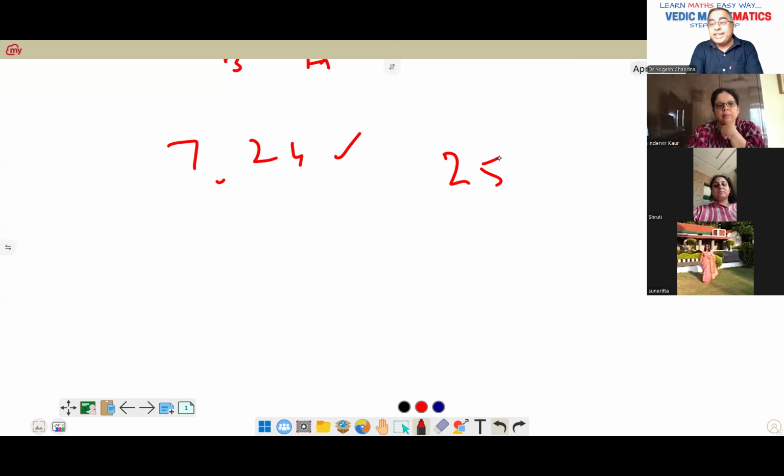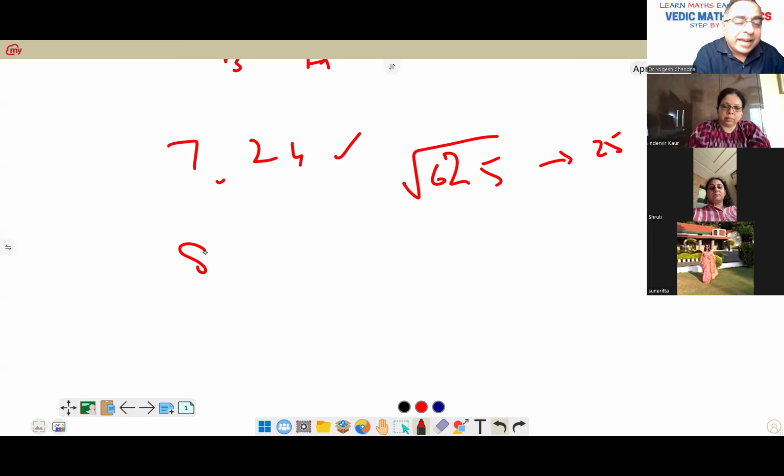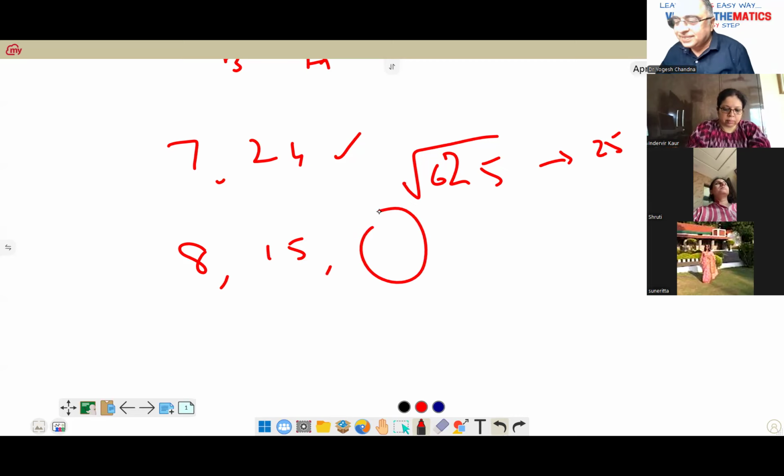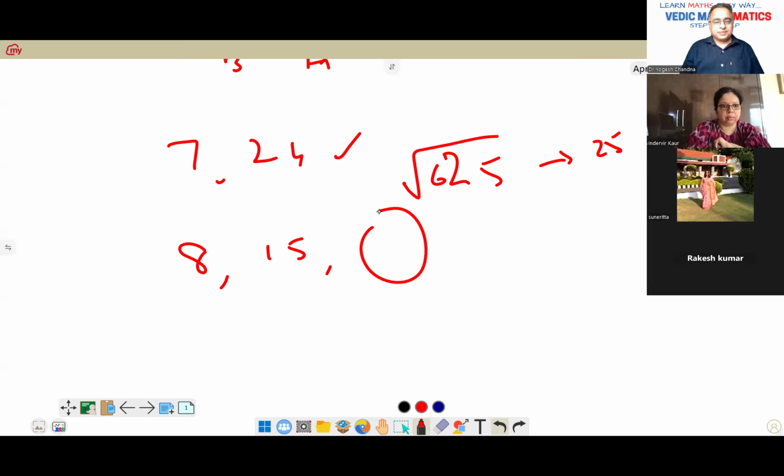So 7 square is 49, 24 square is 576. So 576 plus 49 is 625, and the square root of 625 is 25. Are you getting it or not? Okay, one more: 8, 15. What would be the third? 17. Yes, 17. Got it.